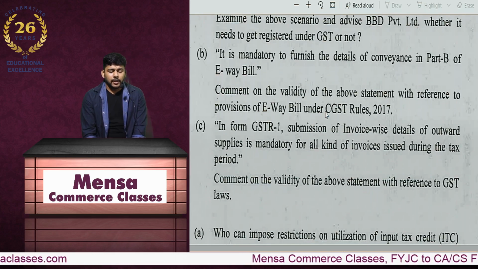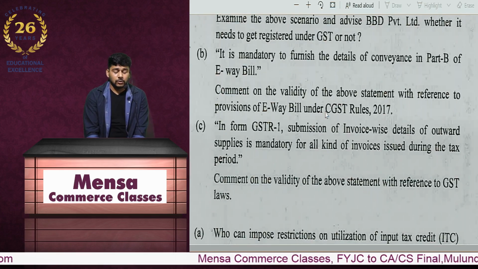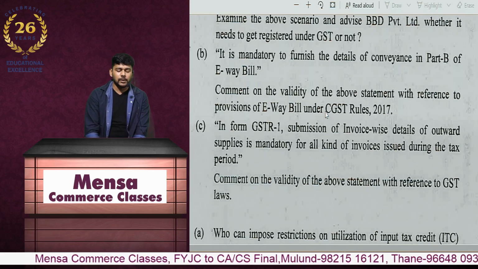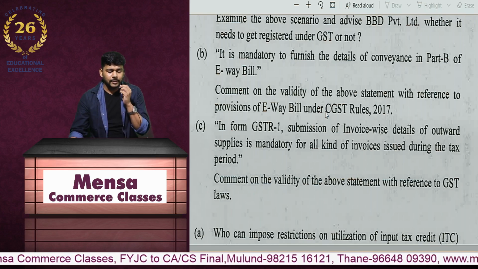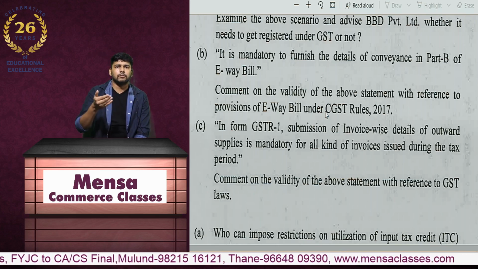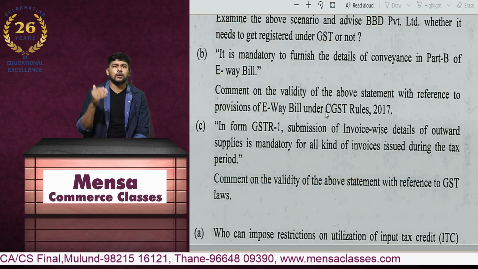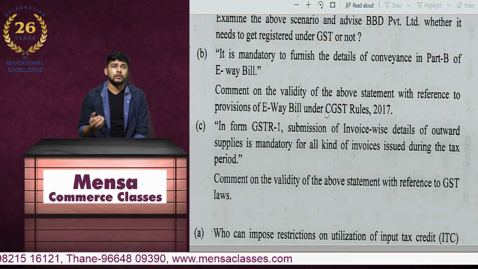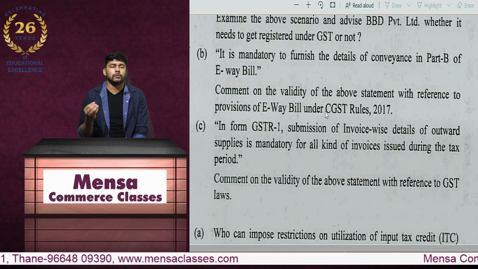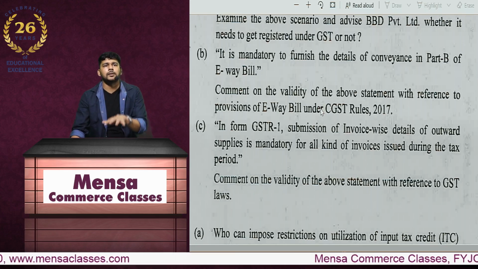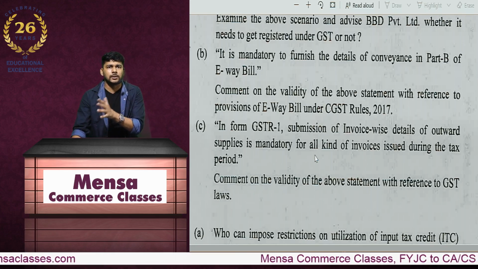Is it mandatory to furnish the details of conveyance in Part B of e-way bill? Comment on the validity of the above statement with reference to the provisions of e-way bill under the CGST rules. So furnishing the details of conveyance is of course mandatory. The only thing is that wherever the transit is up to 50 kilometers, or where there is absolute non-motorized vehicle transition, then you can go in for not filling up the details of the conveyance. Otherwise the details are mandatory. So it is a partially correct statement, but we need to give the explanation accordingly.